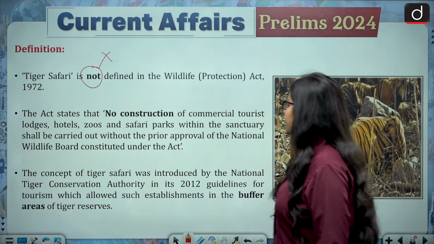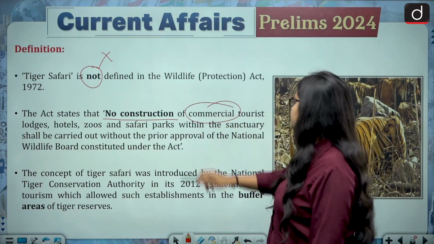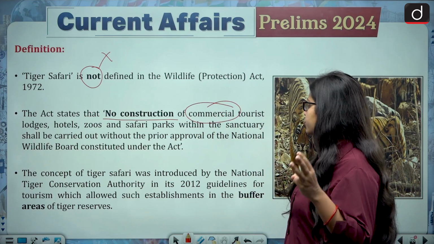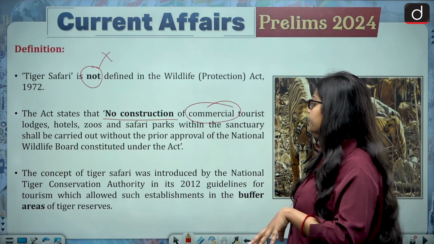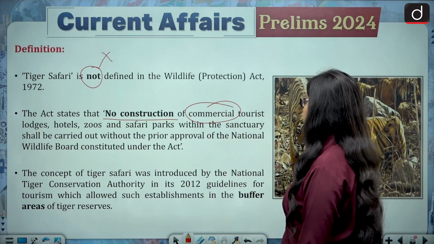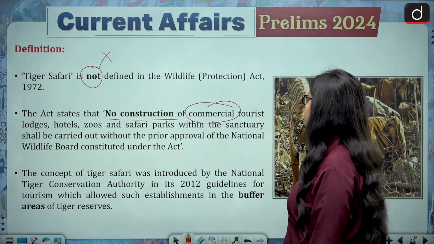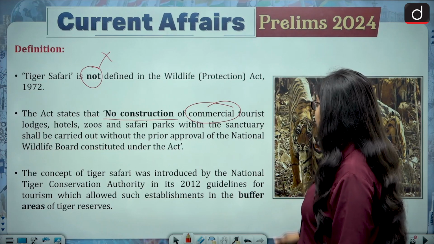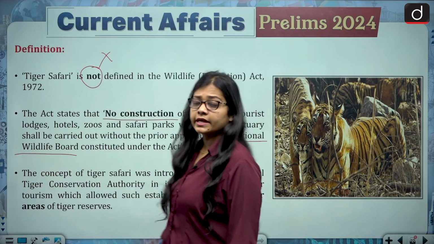The act states that no construction of commercial tourist lodges, hotels, zoos and safari parks shall be carried out within the sanctuary without the prior approval of the National Wildlife Board constituted under the Act. So within the sanctuary, construction of commercial tourist places is not allowed, and National Wildlife Board permission needs to be taken.